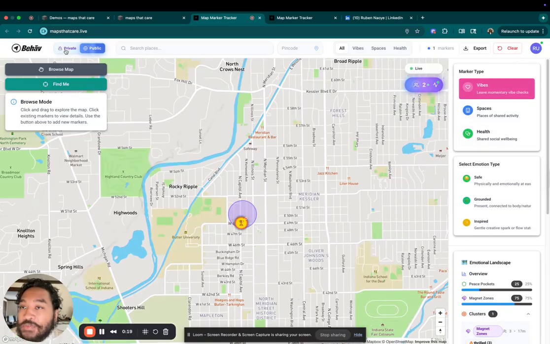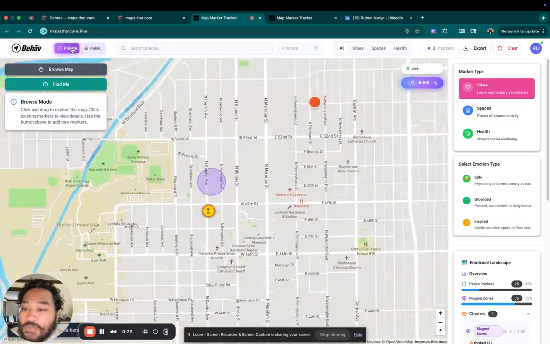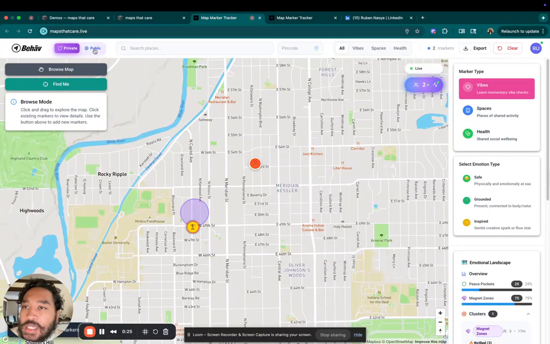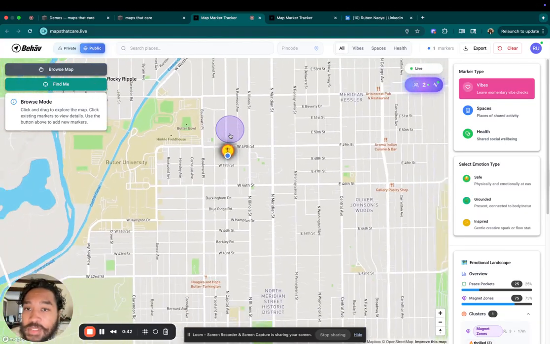So remember, you can go in different settings. You can have private or public settings. Private will just be for you and your friends to see. Public will be for anyone ever live on the map with an account or without an account. With an account, you're able to store all your data and add markers however you'd like. Without an account, you'll just be able to glance at it, typically just like a weather map, right? You can go anywhere in the world and you'll be able to see it.